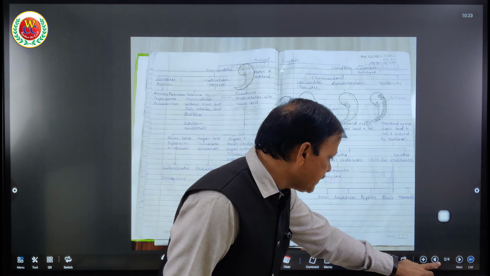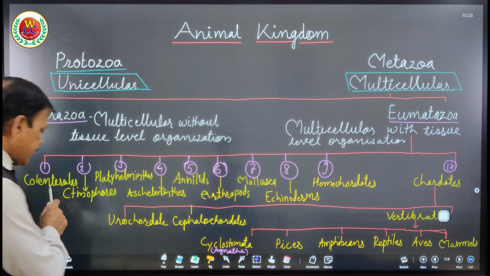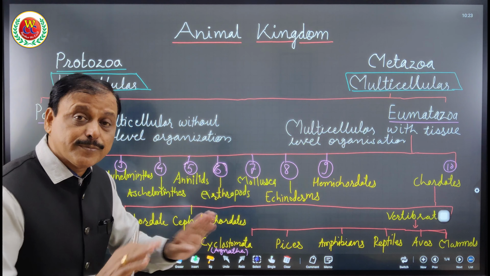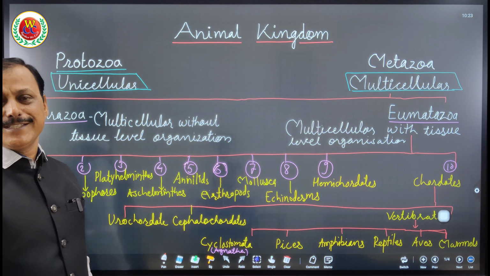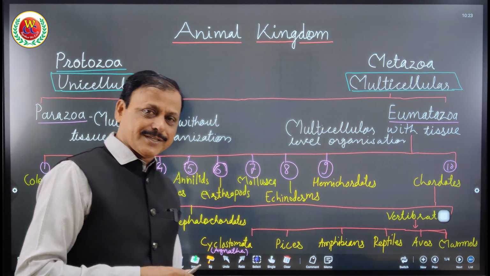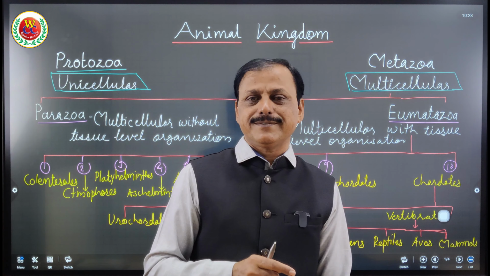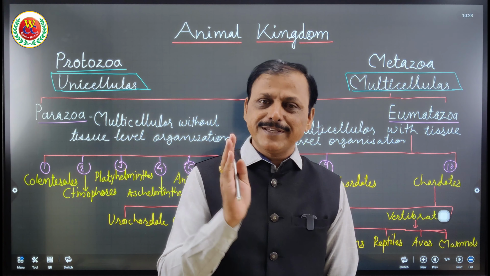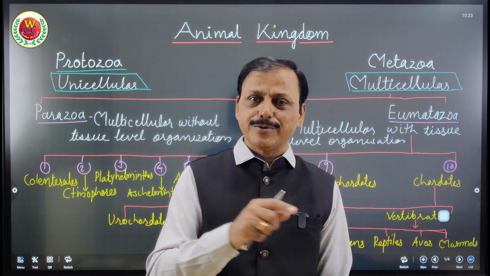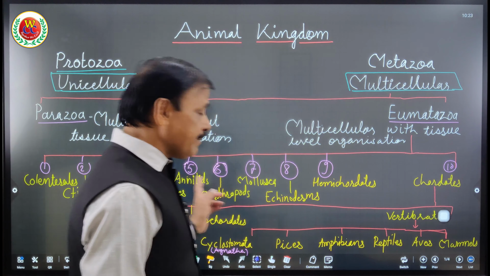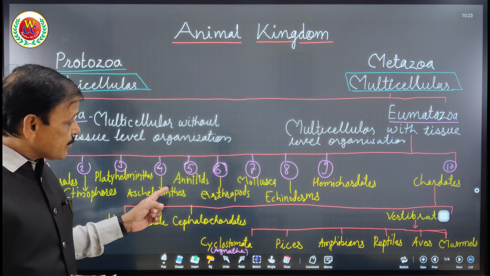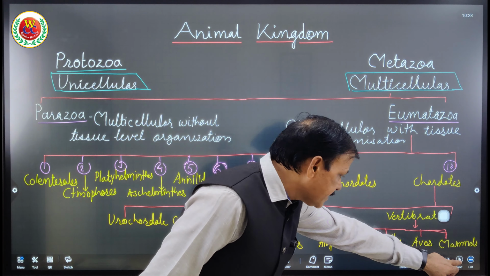To understand, come to the page. Cnidaria, Ctenophore and Echinodermata, they are radially symmetrical. Rest of the others are bilaterally symmetrical. How easy it is to use this character to get the half mark? Because if you get a question, write any 6 characteristics of a phylum, or 4 characteristics of a phylum, in that you can use diploblastic, coelomate, acoelomate, pseudocoelomate, or bilaterally symmetrical and radially symmetrical. So this will help you to get the marks. Also you understood the second characteristic, symmetry.